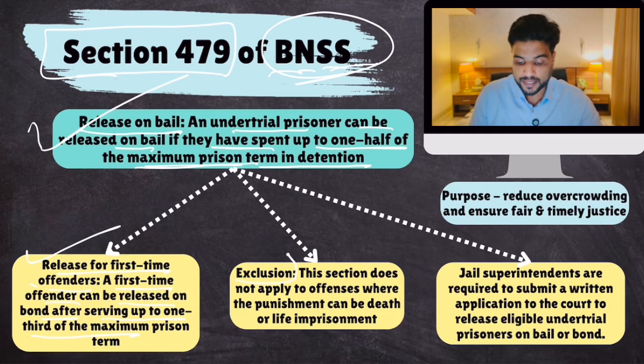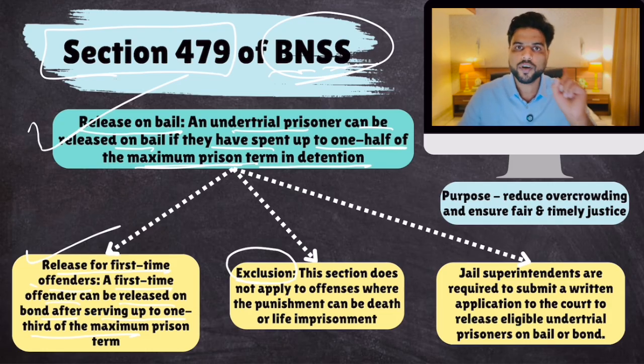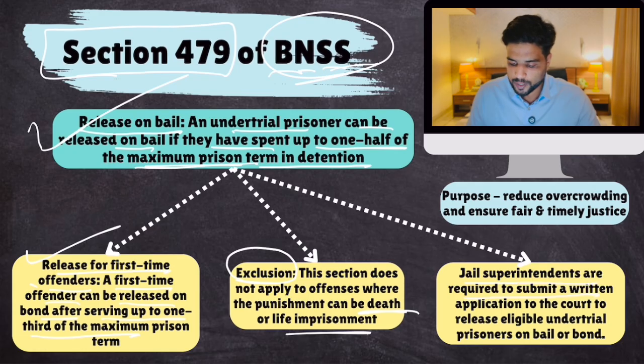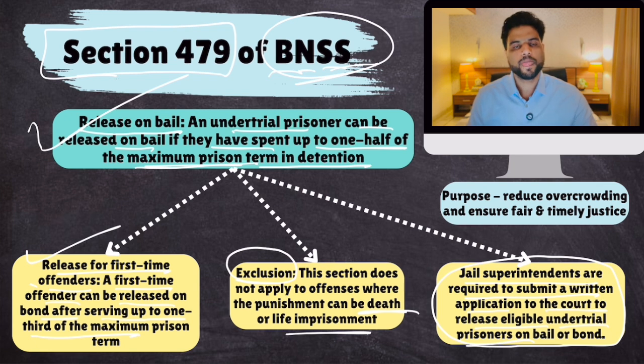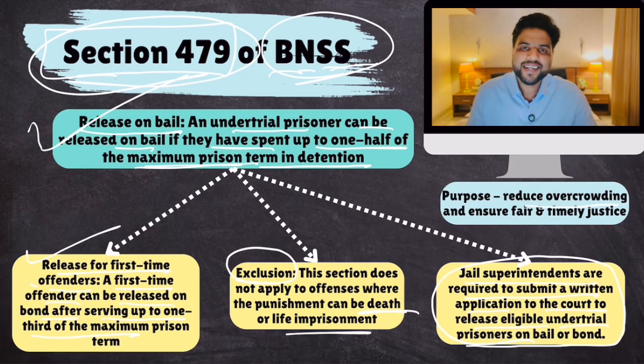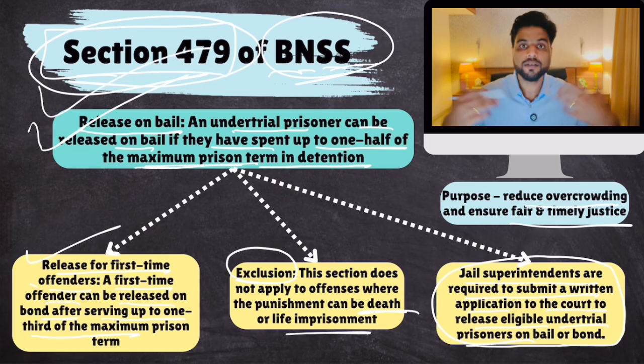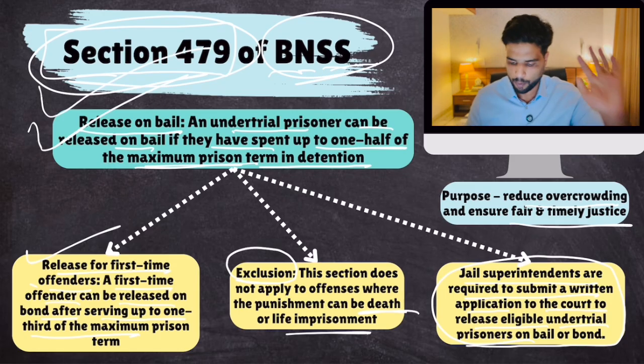Okay? But certain under trialees will not be released on bail. Who are these under trial prisoners? Who are accused of a crime for which the punishment is life imprisonment or death. They won't be released on bail. Clear? Jail superintendents are required to submit a written application to the court to release eligible under trial prisoners on bail or bond. Again, the purpose of section 479 is to reduce overcrowding and ensure fair and timely justice. Make sense? So this is something that we have done within our legal system to reduce under trial population.